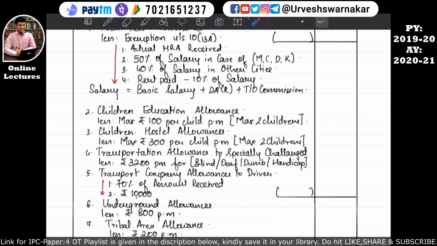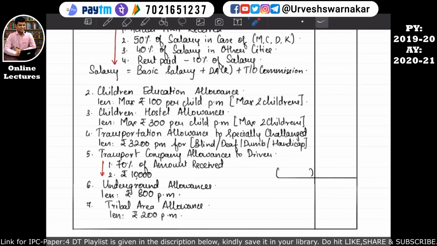Then if the assessee has received a transportation allowance from the transport company, that is, the assessee is the driver, then whatever amount has been received by such driver will be further reduced by 70% of the transportation allowance actually received from such transport company, or rupees 10,000, whichever is lower. And finally, any remaining balance amount will be considered in the computation of income from salary. I hope this is quite clear.